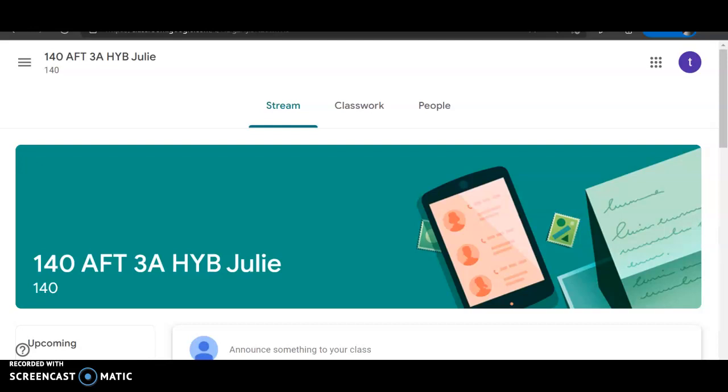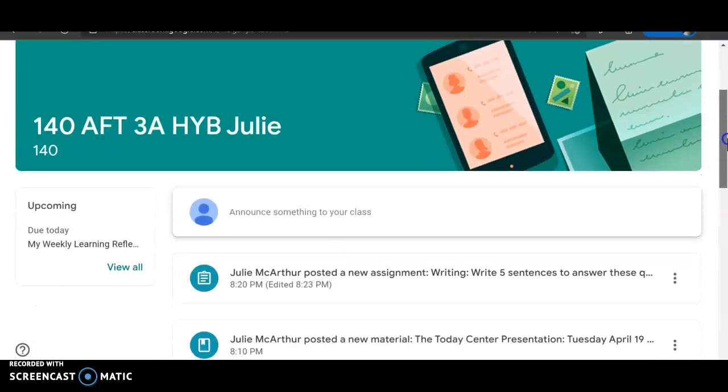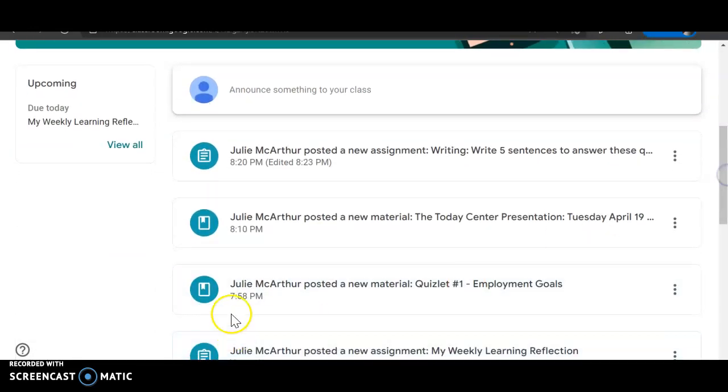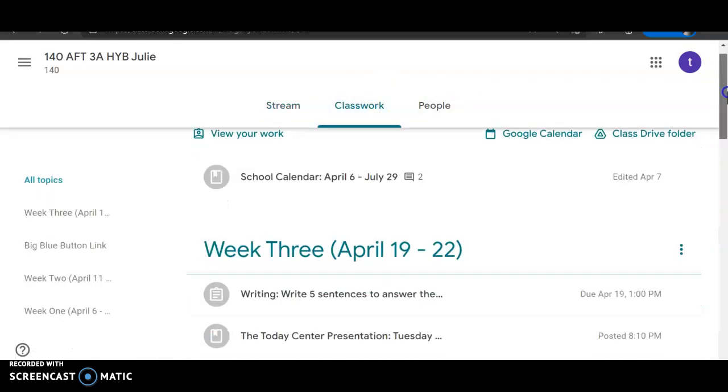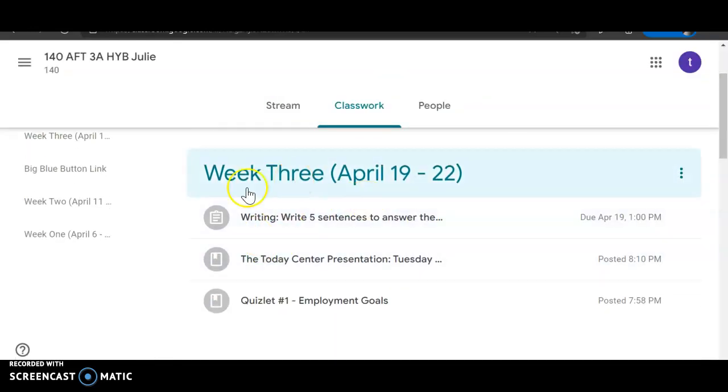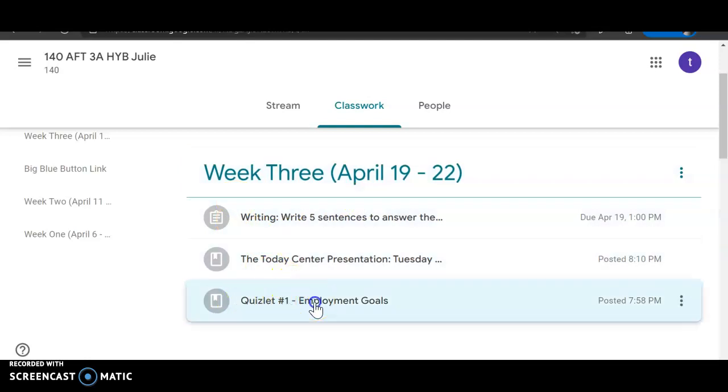Hi students, I want to show you how to practice the Quizlet words. You will find them here on the front page, and you would find them down here, Quizlet number 1, employment goals, or you can go up here to classwork, and you can go to week 3, and you can click Quizlet number 1, employment goals.